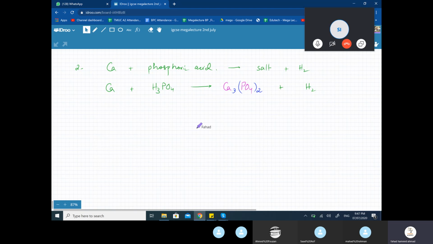So that's what I've done. The formulas are all correct. I don't think anything is wrong with the formulas. H3PO4, hydrogen gas is H2, and this is calcium phosphate. So everything has been made.